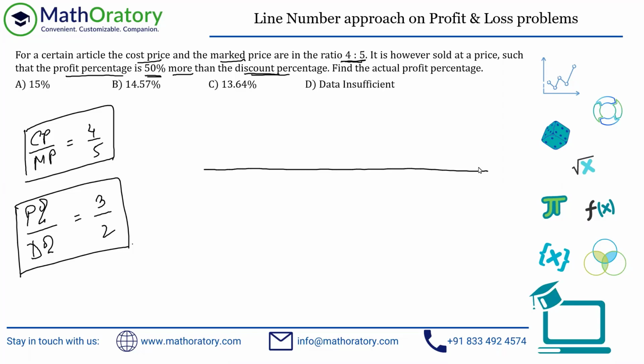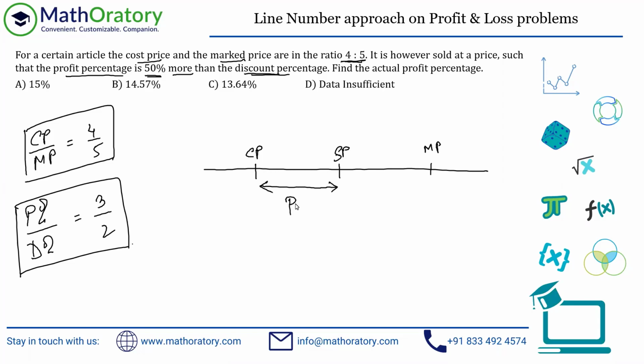So if I take a line number and I plot the cost price somewhere, first of all, the selling price has to be more than the cost price, right? Because there's a profit involved, indirectly mentioned. And there's a marked price, of course, that has to be more than the selling price because there's a discount provided. So when you look at this line number, this difference between the cost price and the selling price is